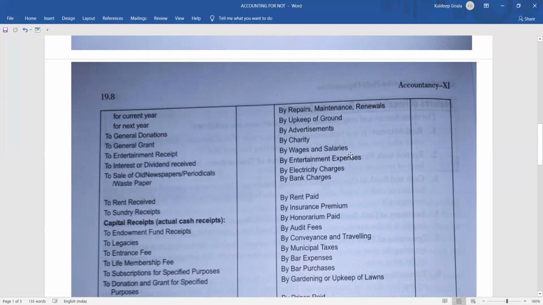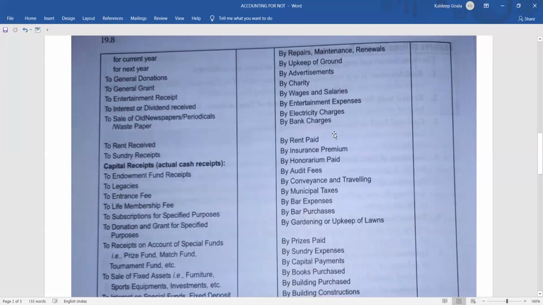Then by wages and salaries, you all know that. By entertainment expenses, that is also clear. Electricity charges. By bank charges means any charges that the bank is going to deduct. Now by rent paid, if we are taking any place on rent and using it, we have to pay rent for that. By insurance premium means if you have taken any insurance of anything in the organization, that will come under insurance premium. By honorarium paid, honorarium means the amount of money that is given